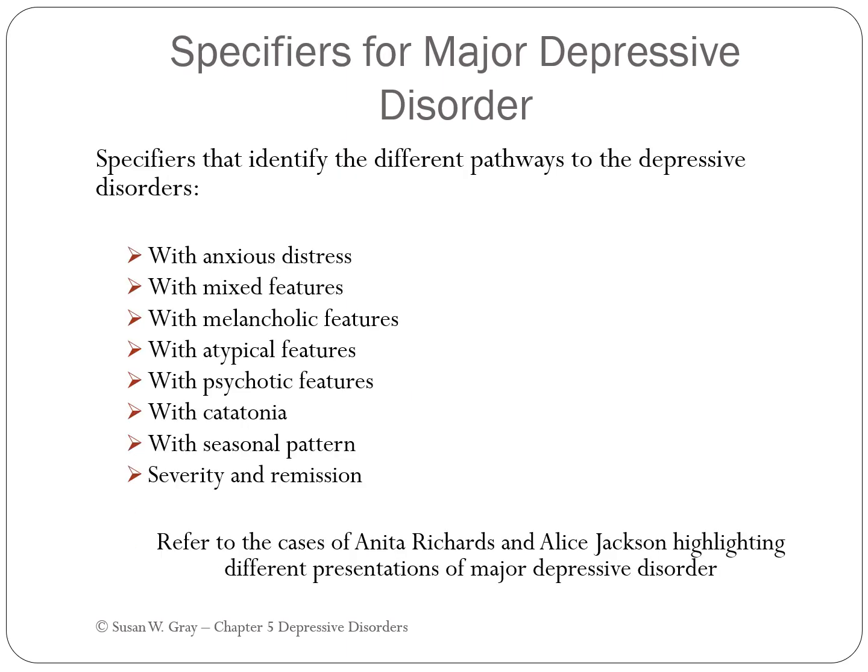So the specifiers, again, things that bring out that clinical picture more. You can specify if the client is with anxious distress or with mixed features or melancholic features, atypical features, psychotic features, catatonia, with seasonal patterns, or severity and remission of the disorders. And again, the ICD-10 code can change based off of certain specifiers or if it's a recurrent episode or first episode, right? Those things can change the ICD-10 code, so you have to pay close attention to that.